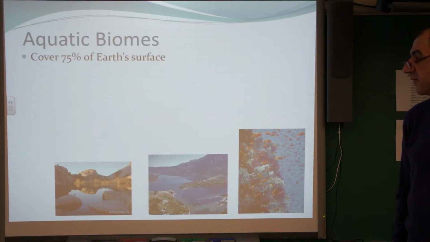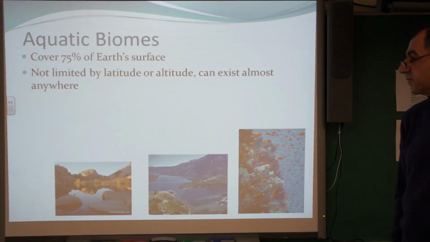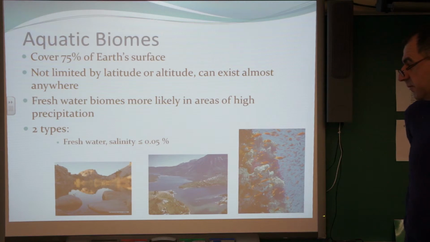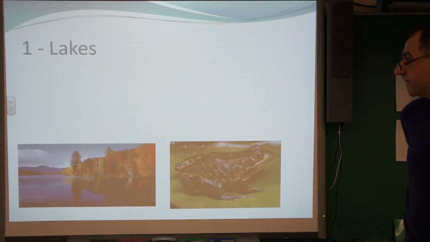Aquatic biomes cover 3/4 of the Earth's surface, are not limited by latitude or altitude, and can exist almost anywhere. Freshwater biomes are more likely in areas of high precipitation, with 2 types: freshwater, with a salinity of less than 0.05%, and marine, with a salinity of greater than or equal to 3%.